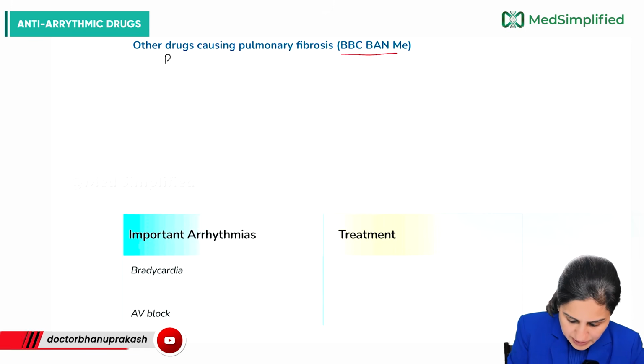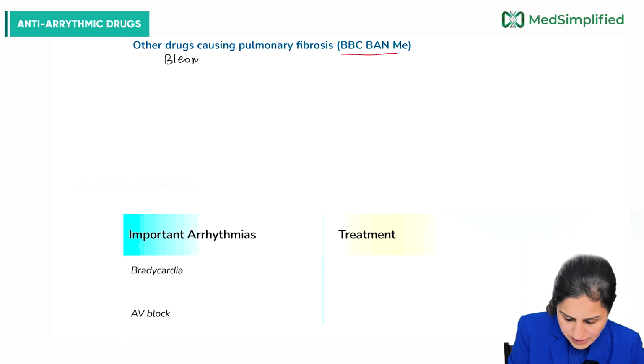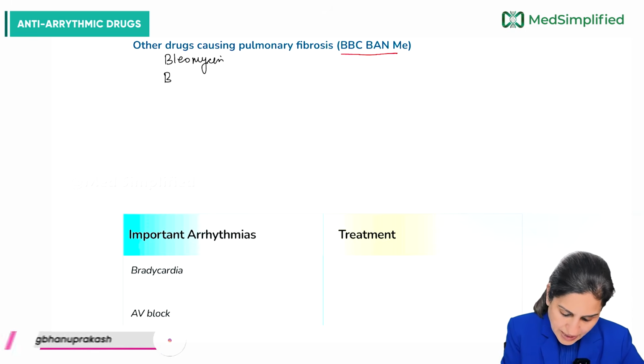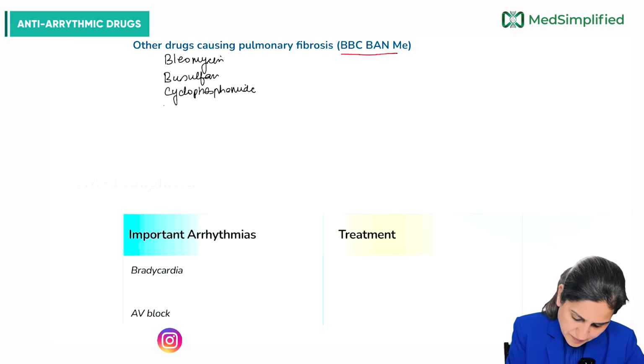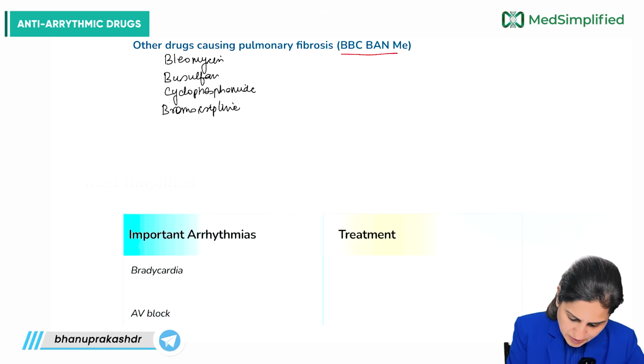So B is bleomycin. Then we have busulfan. C stands for cyclophosphamide. B stands for bromocriptine.